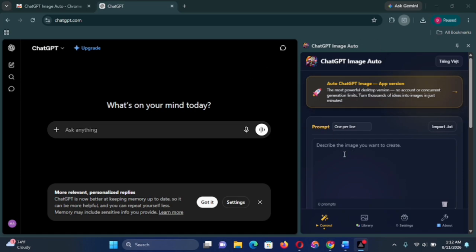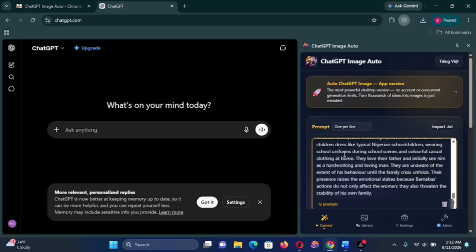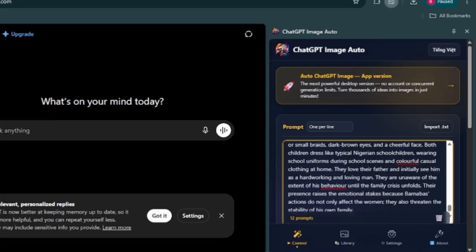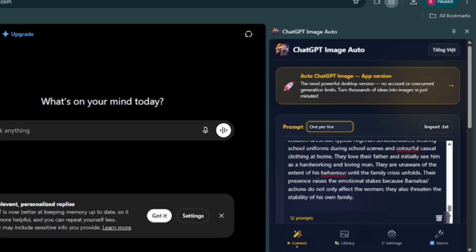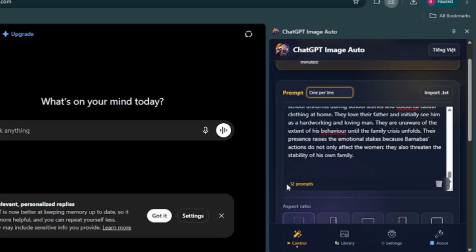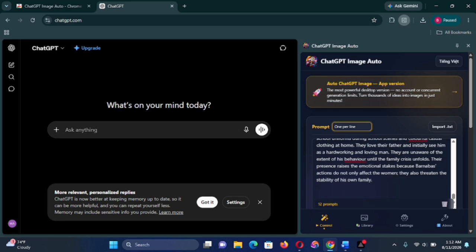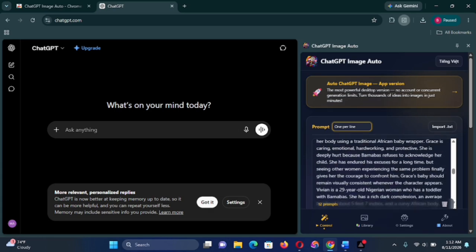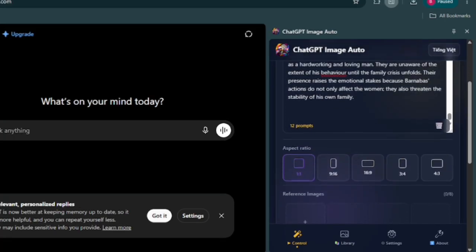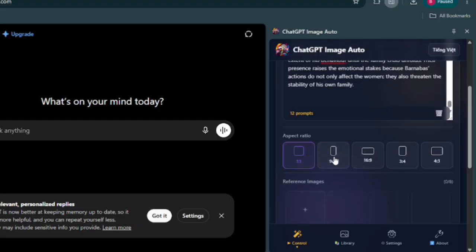Once you paste it there, remember, like I told you earlier, we have already arranged them paragraph by paragraph, and what separates one character from the other is this line spacing. The important thing is to make sure that the number of prompts showing at this point corresponds with the number of characters we want to generate. Like I told you earlier, I have 12 character images to generate. Since we have 12 characters and these are the descriptions, you can see here it matches. So make sure you are on track. Then you need to select your specific aspect ratio. I'm choosing 9:16.